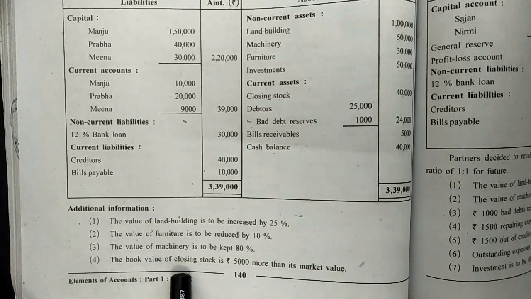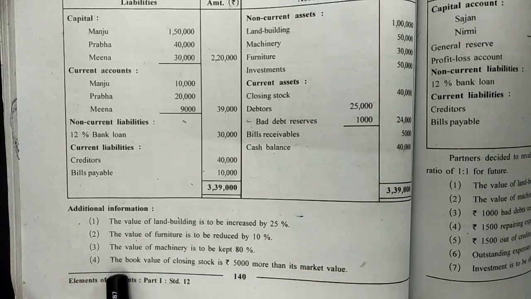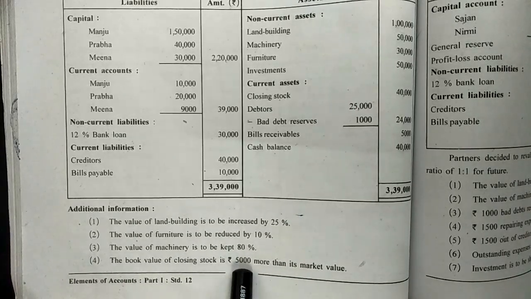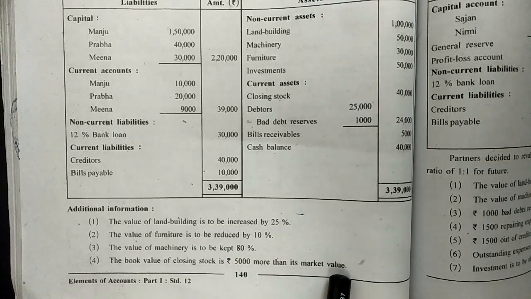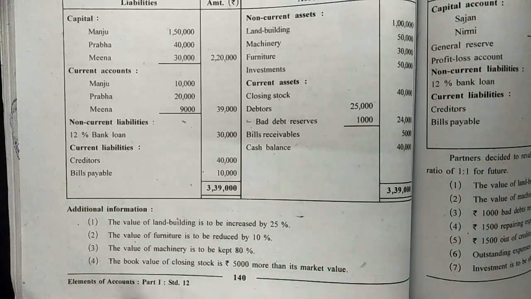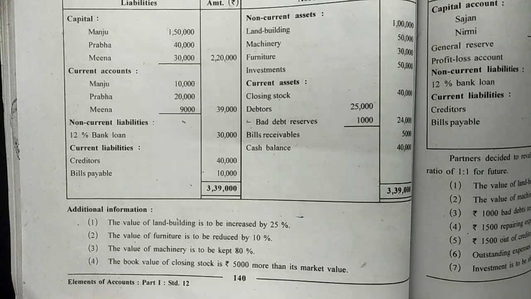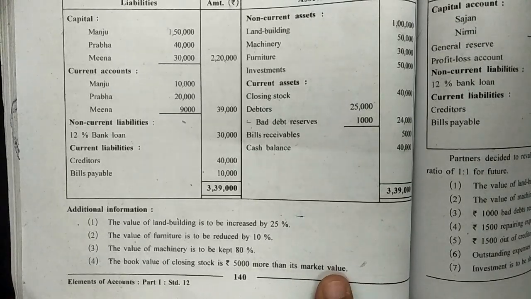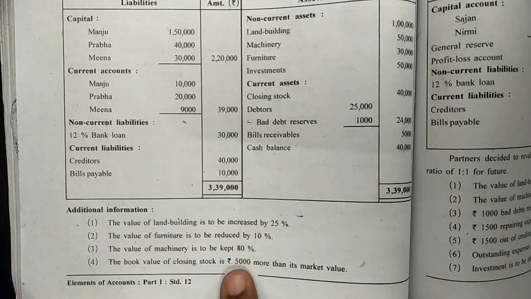The book value of closing stock is 5,000 more than the market value. Book value means the value shown as per books of accounts. It implies the book value is 5,000 more than the market value, but now we are required to record it at market value. So if we convert it into market value, we need to reduce it by 5,000.